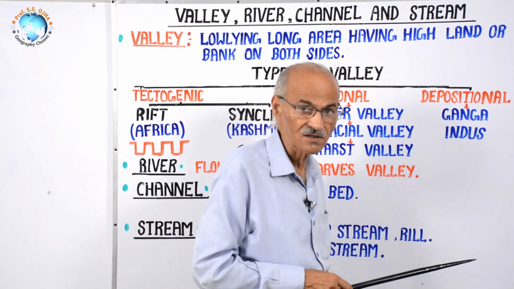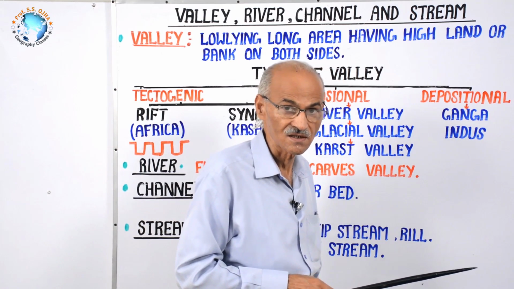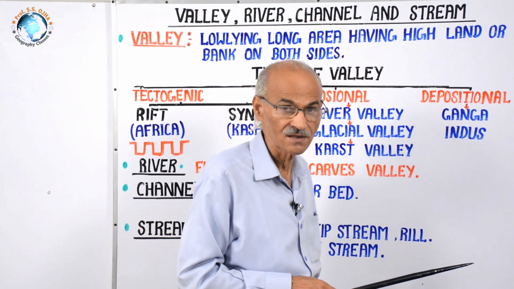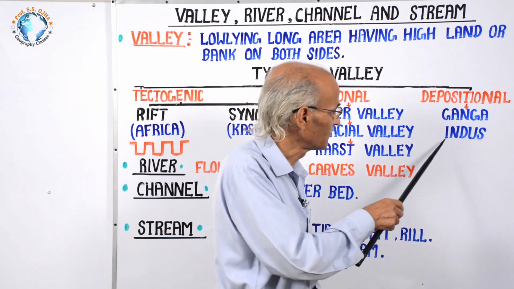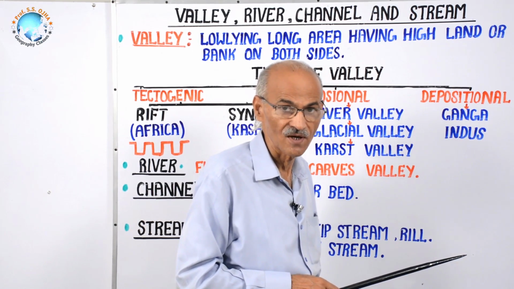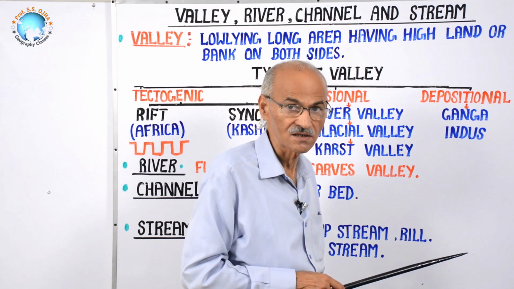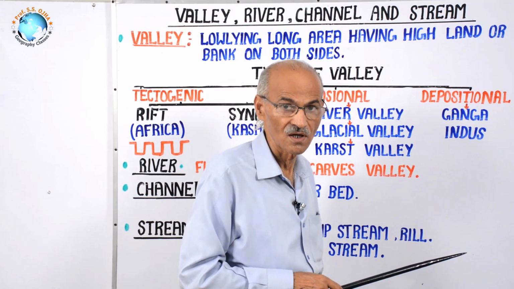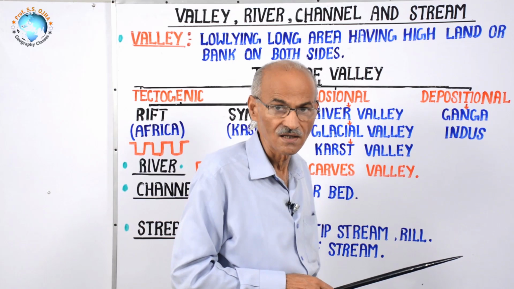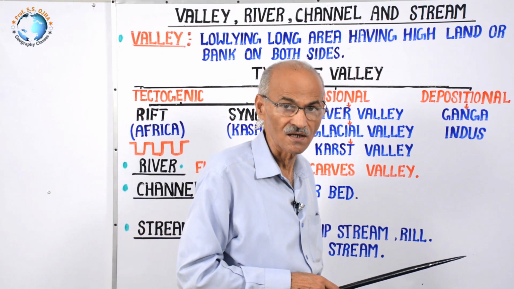Contrary to it, Indus Valley means a depositional valley having two high lands. For example, if you see the Indus Valley plain on the map, on its east side is the Aravalli high mountain, and on the west side of this Indus Valley are Suleiman and Kirthar.